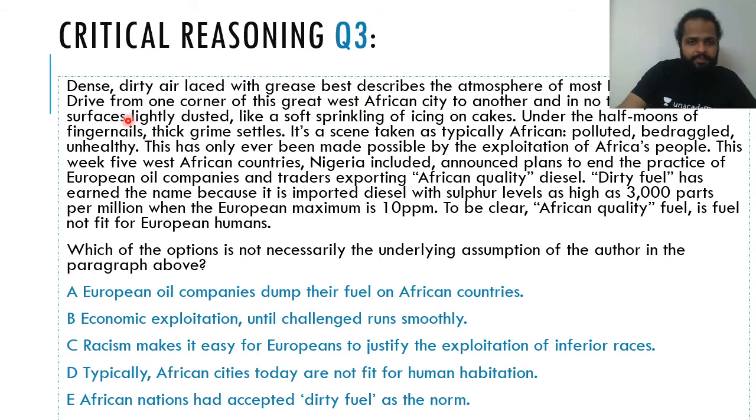So basically, guys, let's understand the meaning of the first part. It just says that the atmosphere in this city is quite polluted. That's the essence of what he's saying. If you drive from one corner of the city to the other, basically for a long time, you'll find that the surfaces, whether your car, your body, or anything around you, will be lightly dusted, like a soft sprinkling of icing.